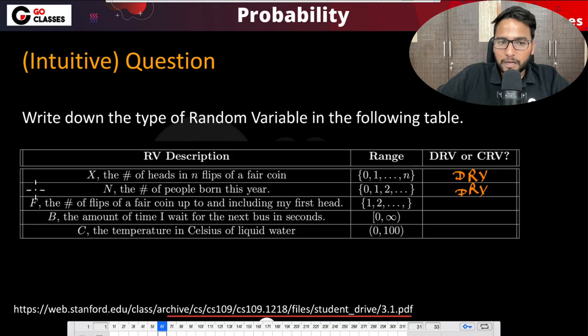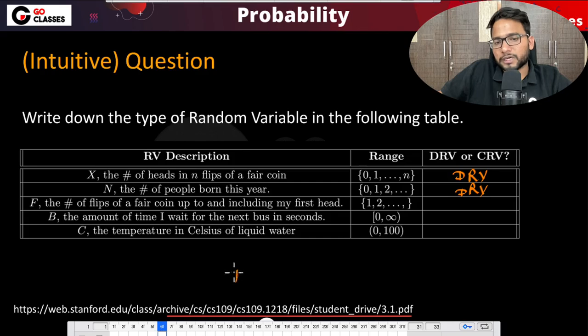Now let's see this random variable f: the number of flips of a fair coin up to and including the first head. So you are tossing a coin again and again, and you keep flipping till your first head, including your first head.